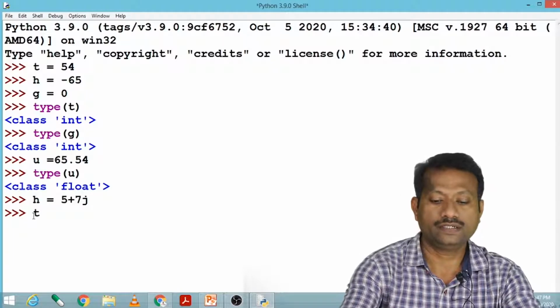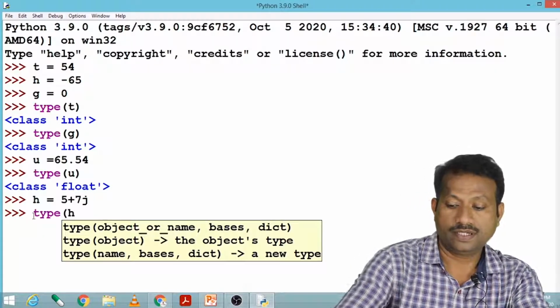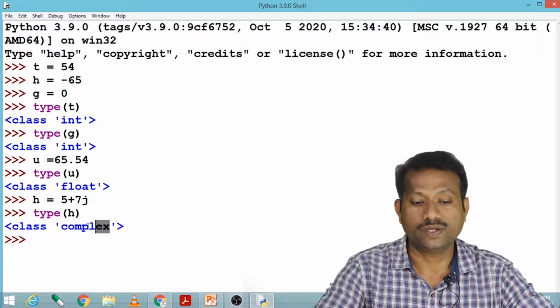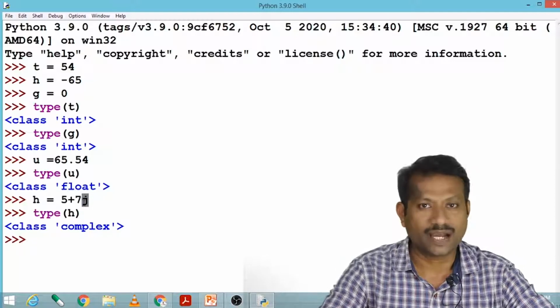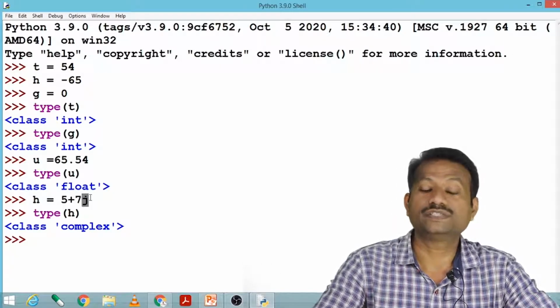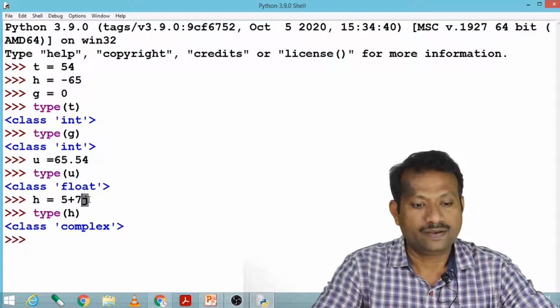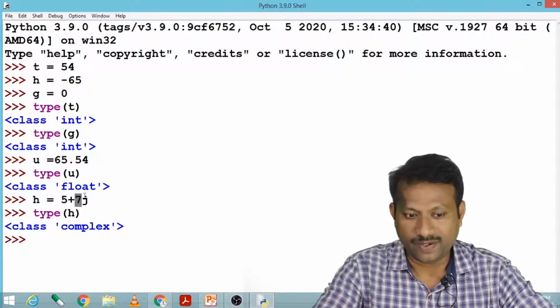Suppose I find the type of h, then it shows me complex. This j indicates the complex number. The value of j is the square root of -1, as in mathematics a complex number is indicated by j or i. Now this 5 is the real value and this 7 is the imaginary value.